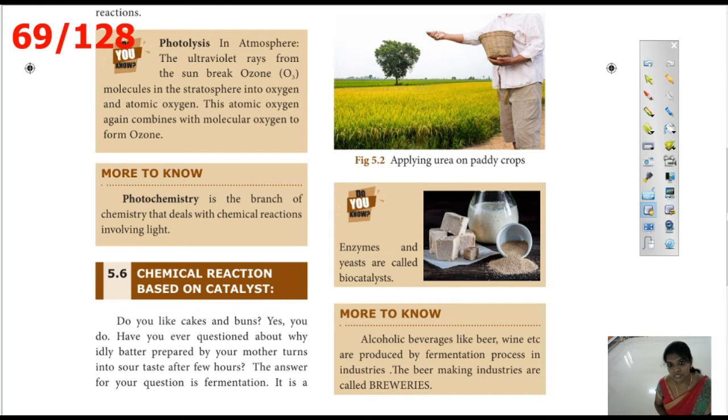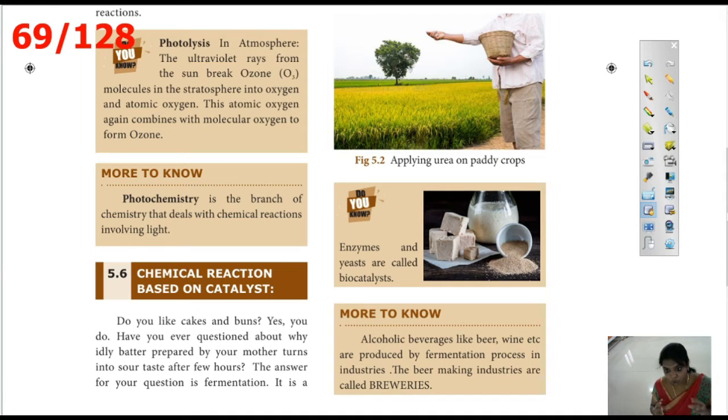Photolysis. In the atmosphere, the ultraviolet rays from the sun break ozone molecules in the stratosphere into oxygen and atomic oxygen. This atomic oxygen again combines with molecular oxygen to form ozone. This process is called photolysis.